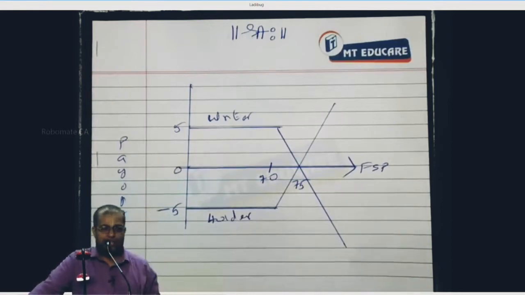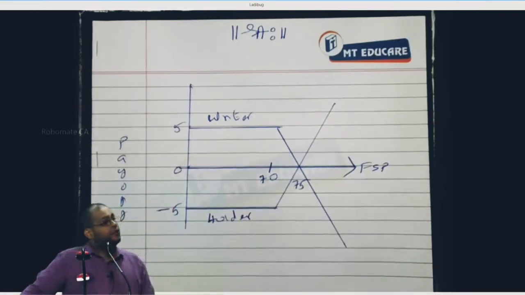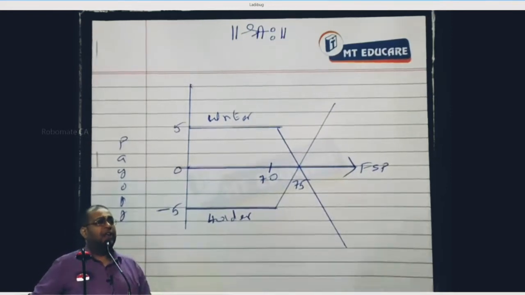The holder of a call option has the ability to earn unlimited profit. True or false? True. A holder of a call option can earn unlimited profit. His loss is unlimited. True or false? False. The maximum loss is only the premium paid. Right or not?